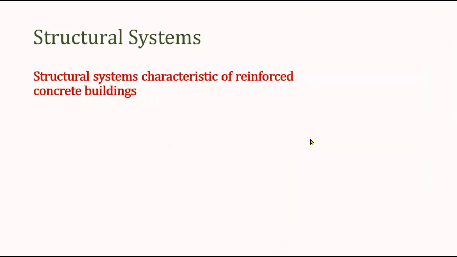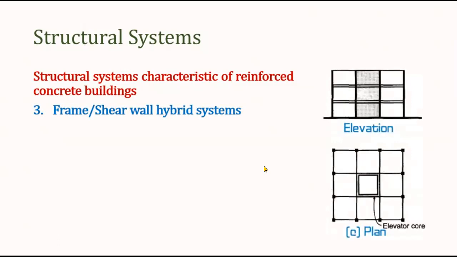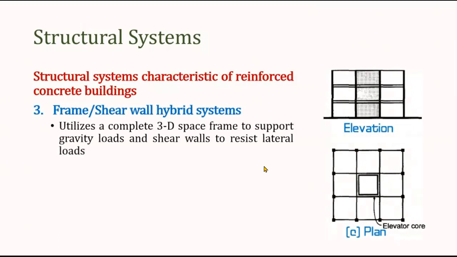So then we have another system, which is the hybrid system. As I explained earlier, hybrid system is actually the combination of the frame system and the bearing wall system. So basically, frame and shear wall, or hybrid system, it actually utilizes the complete 3D space frame to support the gravity load, and there are shear walls which will be resisting the lateral load, as you can see in the diagram.